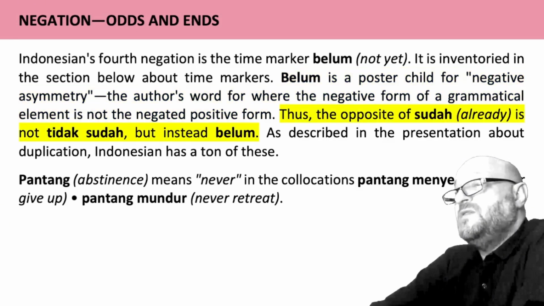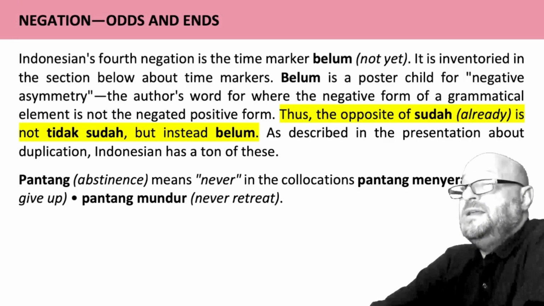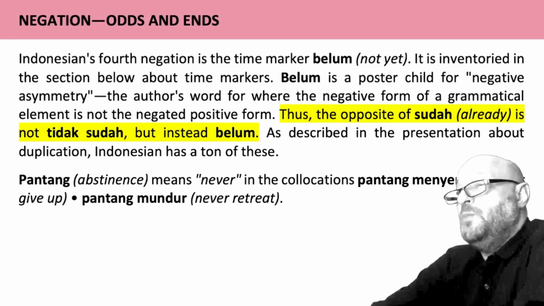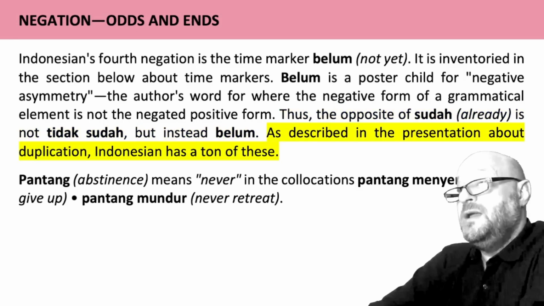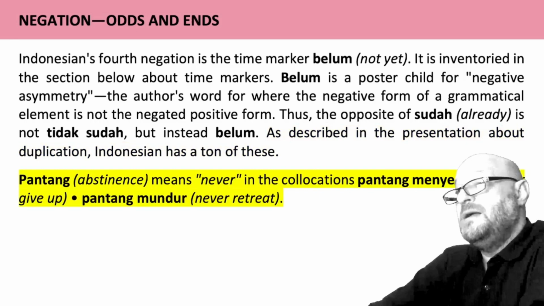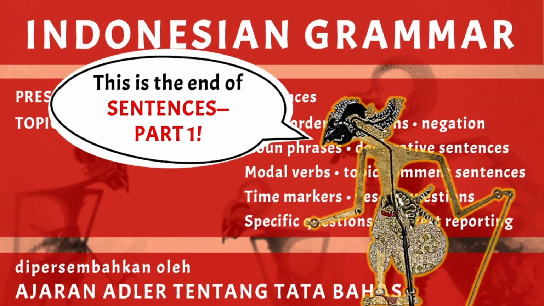Thus, the opposite of sudah, already, is not tidak sudah, but instead belum. As described in the presentation about duplication, Indonesian has a ton of these. Also, pantang, abstinence, means never in the collocations pantang menyerah, never give up, and pantang mundur, never retreat.